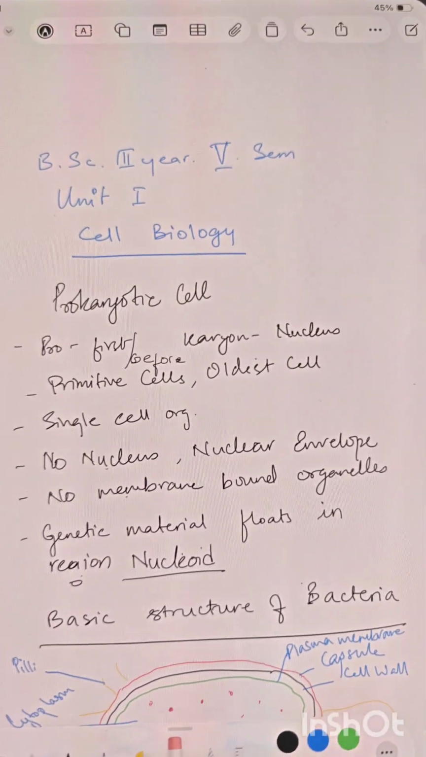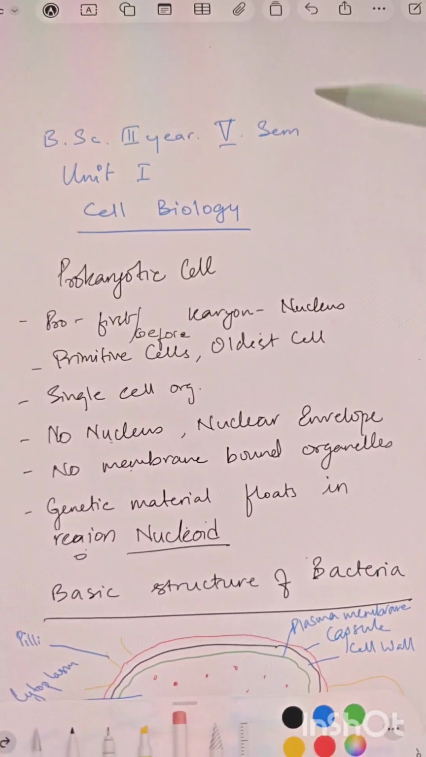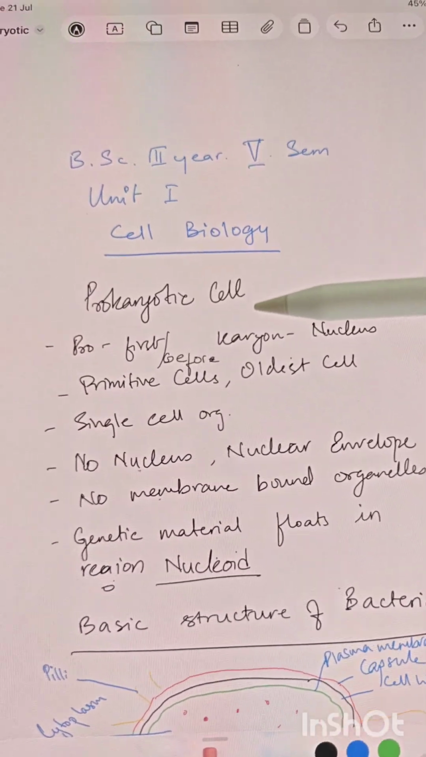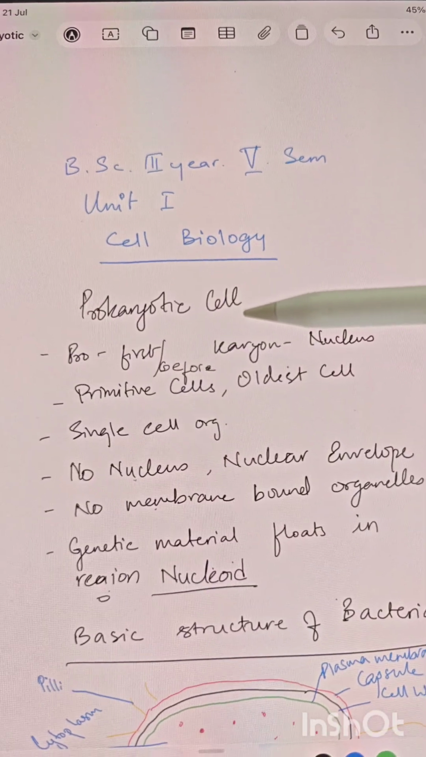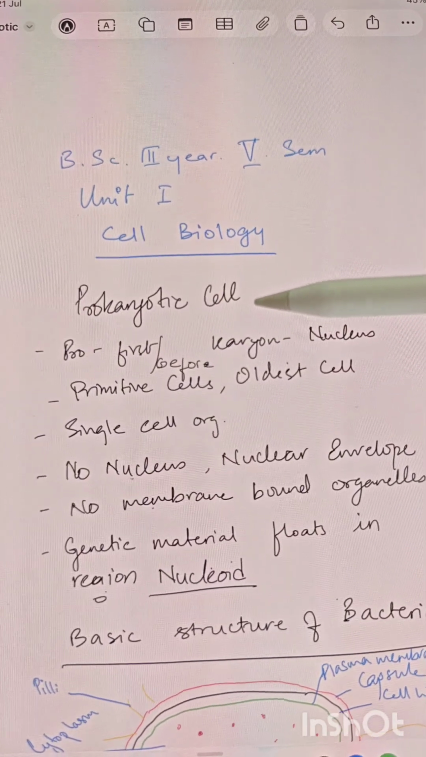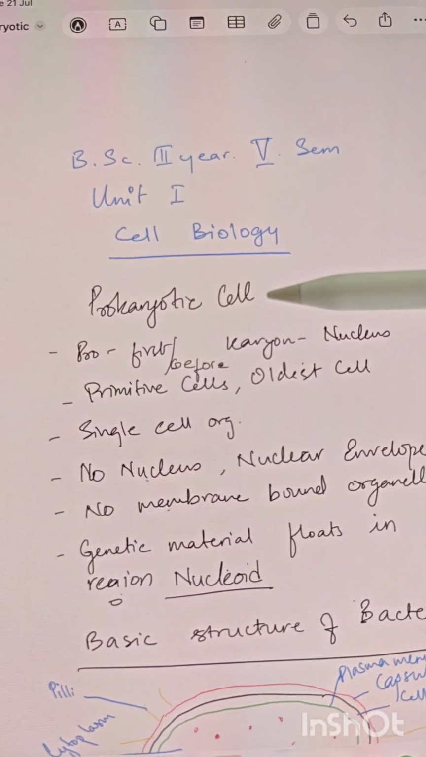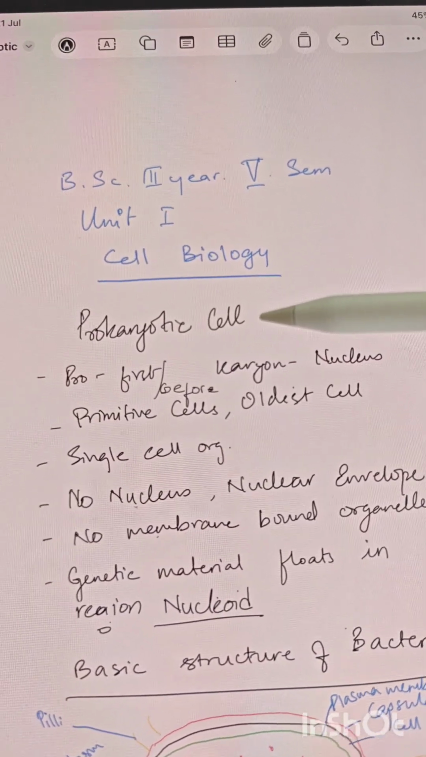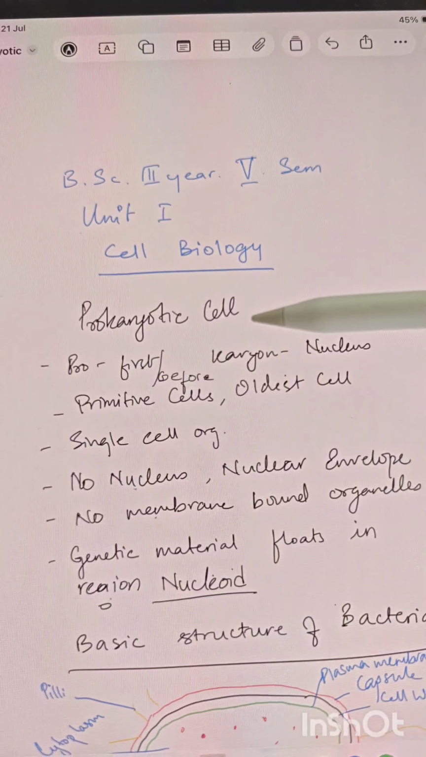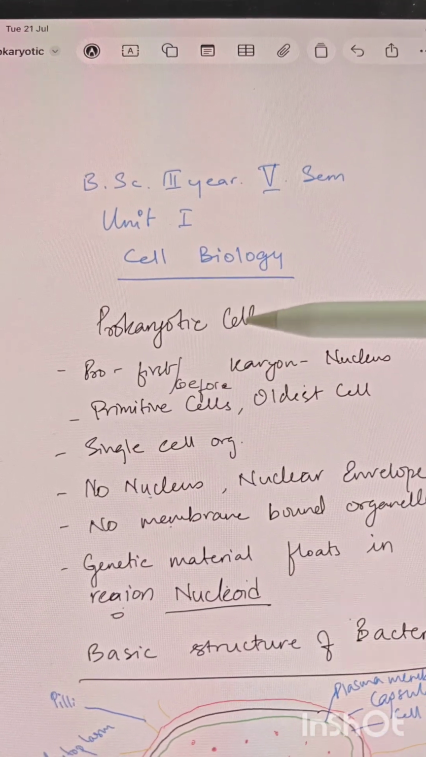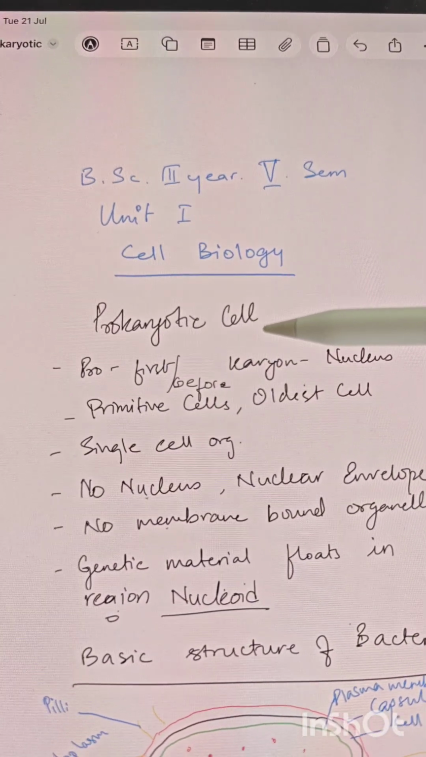Good morning, class. Today we are going to study Unit 1, Cell Biology, and the topic we are going to study today is the prokaryotic cell. We all know that life started from the primitive cell, the oldest cell. The oldest cell is nothing but the prokaryotic cell.